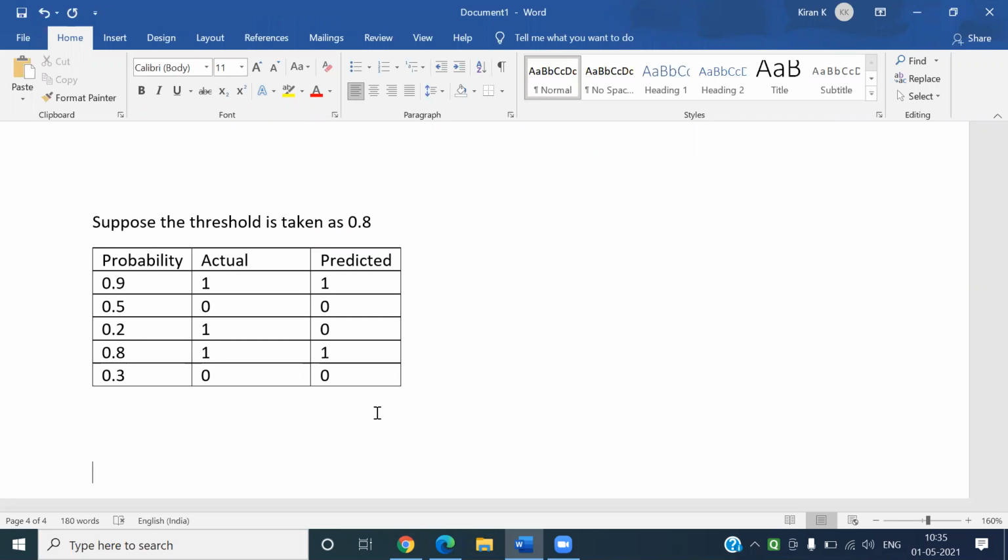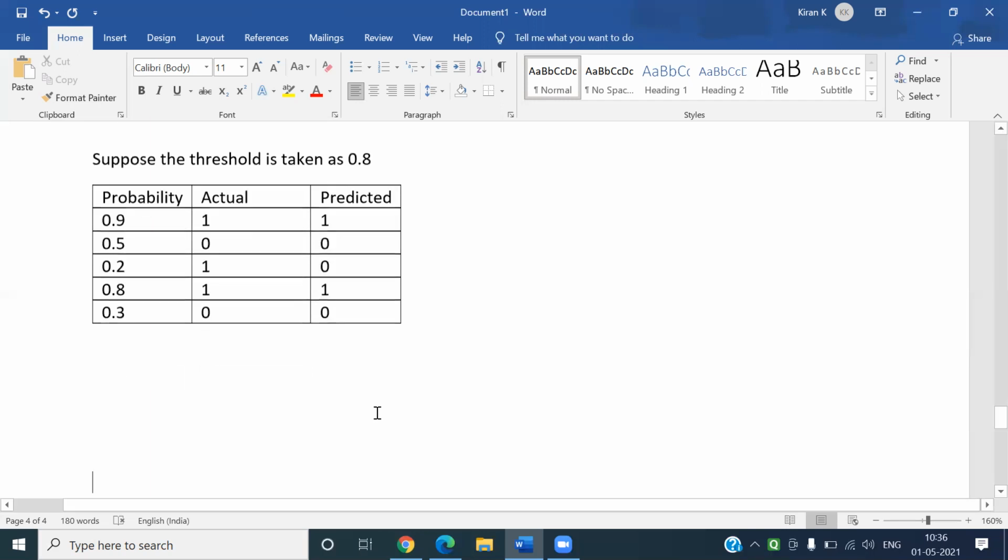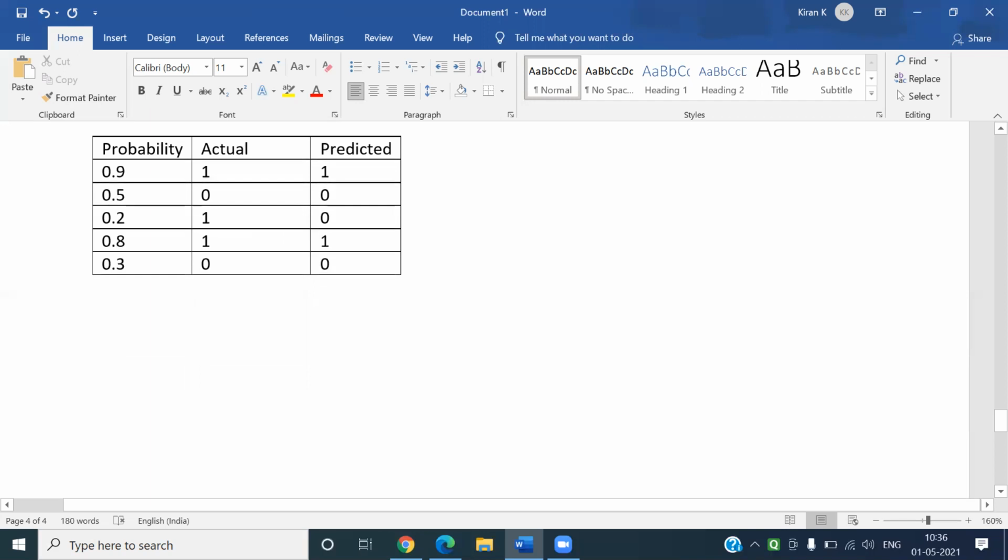If many such confusion matrices exist, it would be a difficult task. Even if many confusion matrices exist, how do you finalize? For this, what we do is the ROC curve.